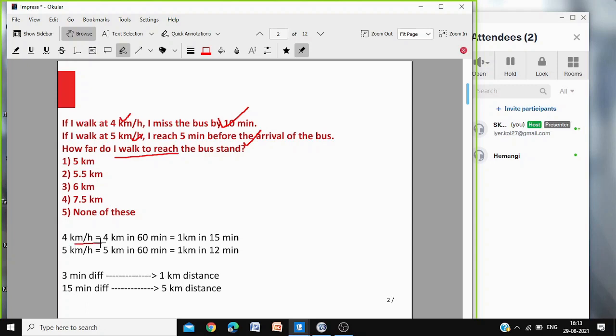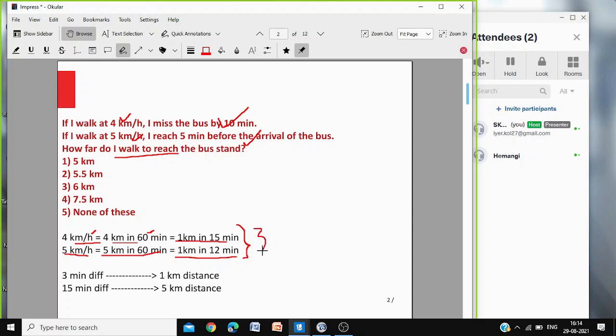4 km per hour means 4 km in 60 minutes. 1 hour means 60 minutes. So 1 kilometer in 15 minutes. 5 km per hour means 5 km in 60 minutes. 1 hour is 60 minutes, so 1 kilometer in 12 minutes. So if you are going to walk 1 kilometer, your difference will be 3 minutes.